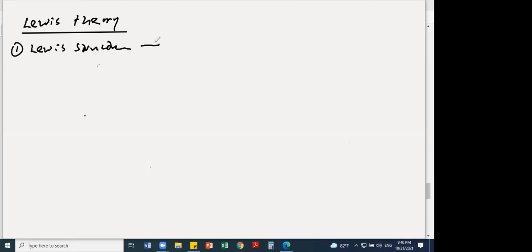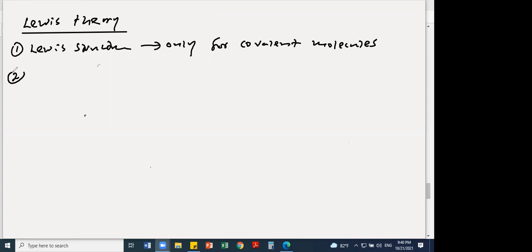Only for covalent molecules. That is number 1. For ionic NaCl, if someone asks you to draw the Lewis structure, that is completely wrong. For ionic compounds, we don't use the Lewis structure. It is valid only for covalent compounds.